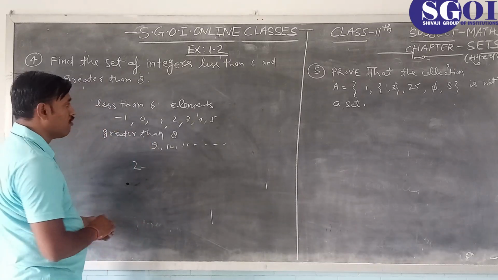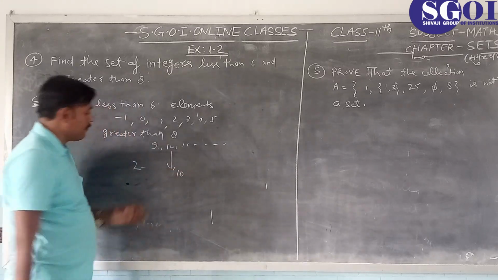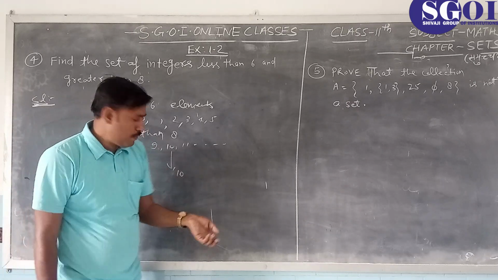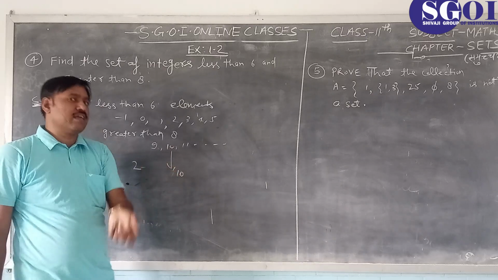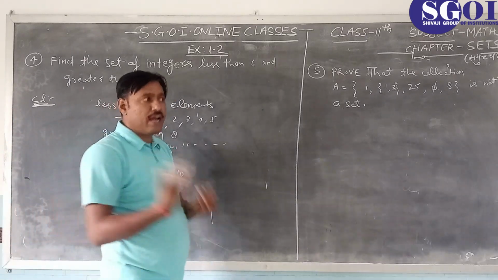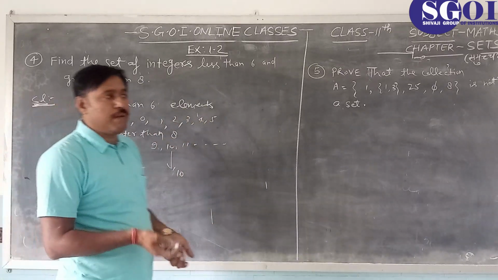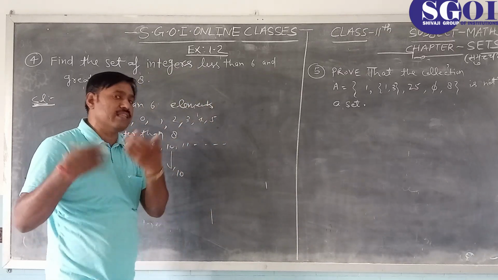So now let us take 10. 10 is of course greater than 8, but you can see that 10 is not less than 6. So students, here we conclude there is no element which is less than 6 and greater than 8.